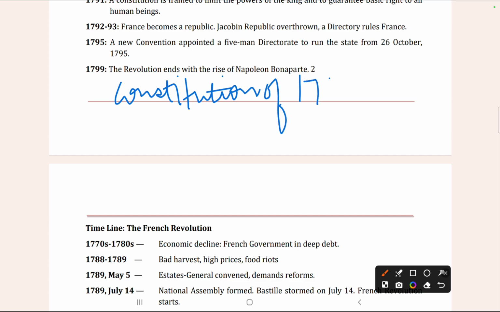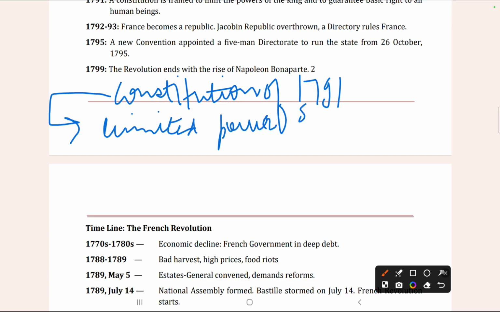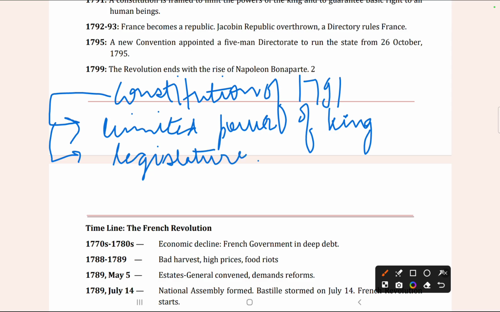Next, in this chapter we talk about the Constitution of 1791. The constitution came in 1791. What it did was limit the power of the king. Further, it divided the powers among legislature, executive, and judiciary.